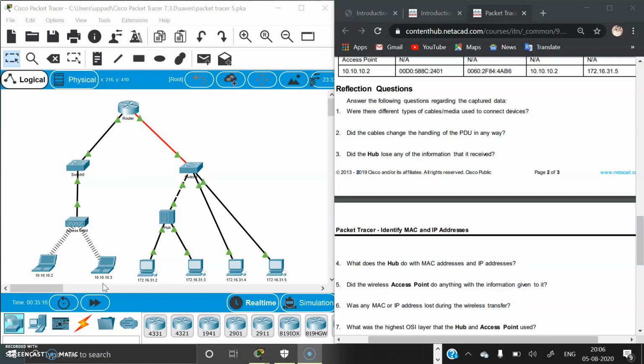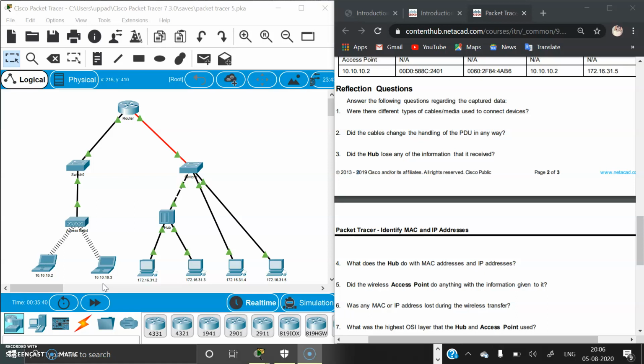The first question is, what are the three types of cables or media used to connect devices? We have used three types: one is fiber optic, another is copper, and another is wireless. Second question, did the cables change the handling of the PDU in any way? No, not at all. The cables didn't change the handling of the PDU.